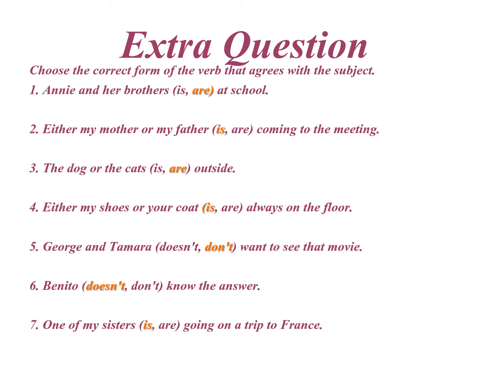Choose the correct form of the verb that agrees with the subject. Number 1, Annie and her brothers. So here Annie and brothers both are mentioned. So we take it as plural, and so a plural verb is followed with it: are at school. Number 2, either my mother or my father is coming to the meeting.